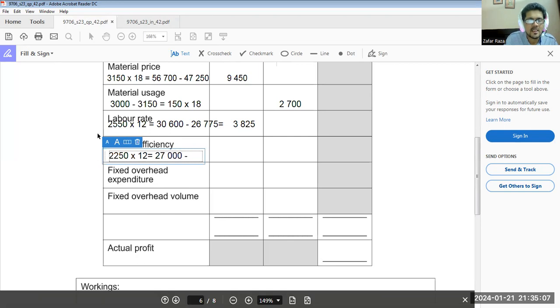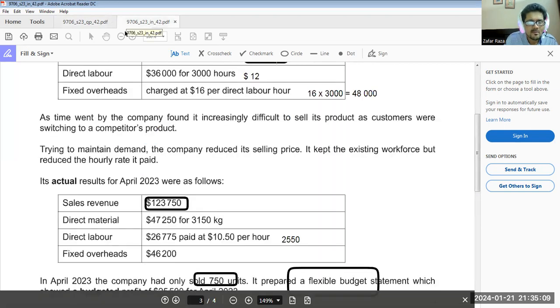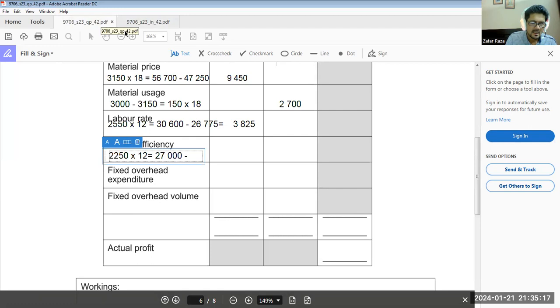But we have spent 2,550, while we were supposed to spend 2,250.